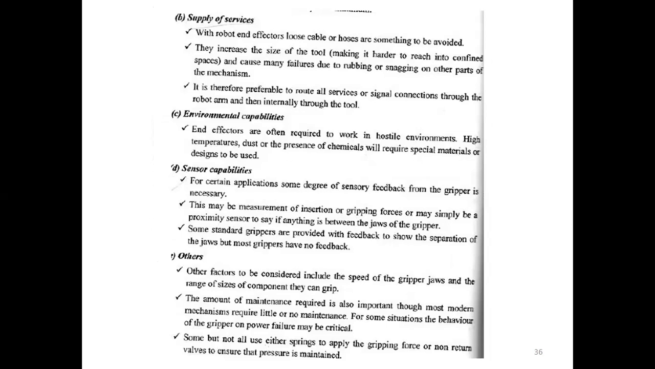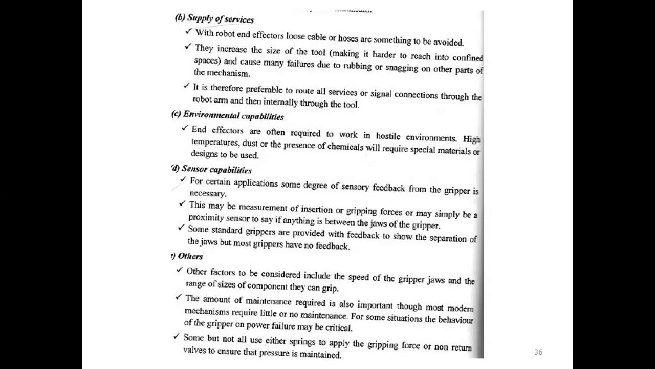The next factor we have to consider is environmental capability. The end effector may have to work in a hostile environment, so high temperatures or the presence of chemicals require special materials to be used. The next thing is sensor capability. Some degree of sensory feedback from the gripper is necessary. This may be a measurement of insertion or gripping force, or may simply be a proximity sensor.